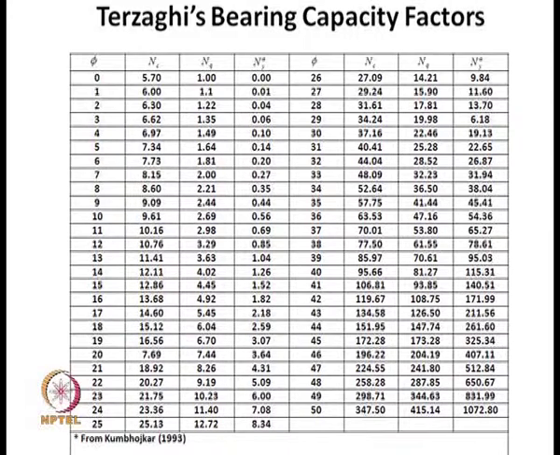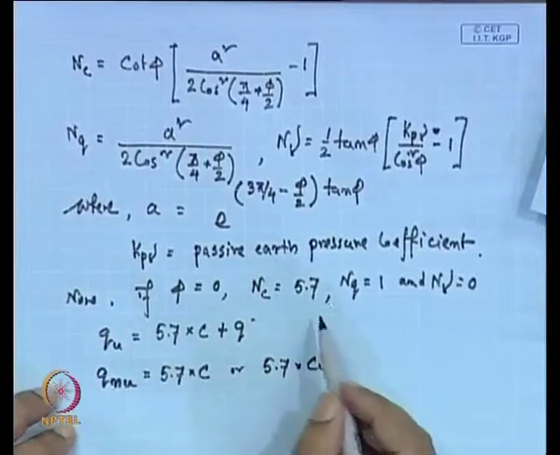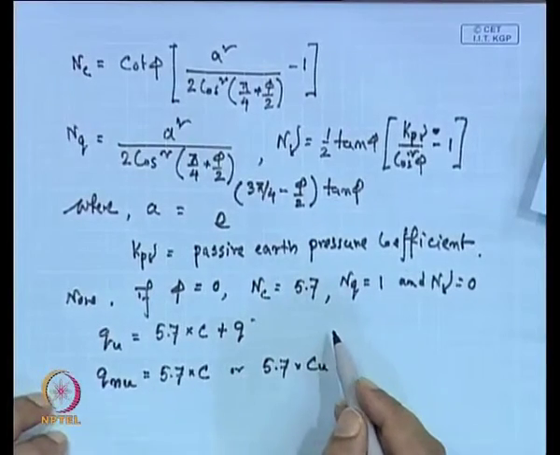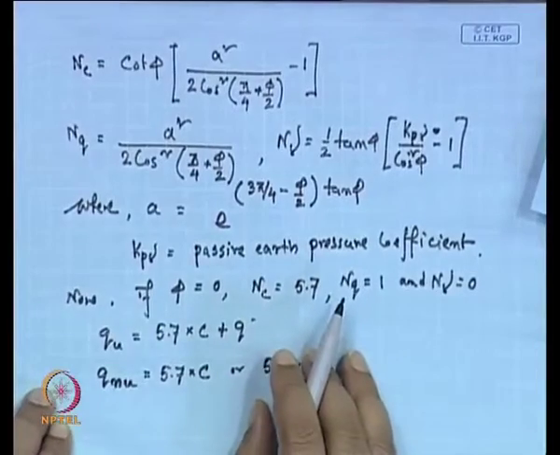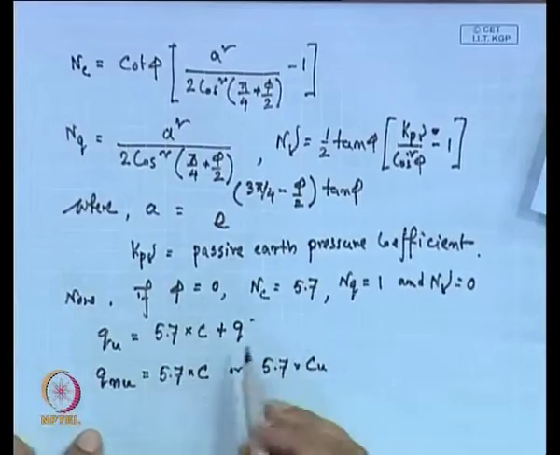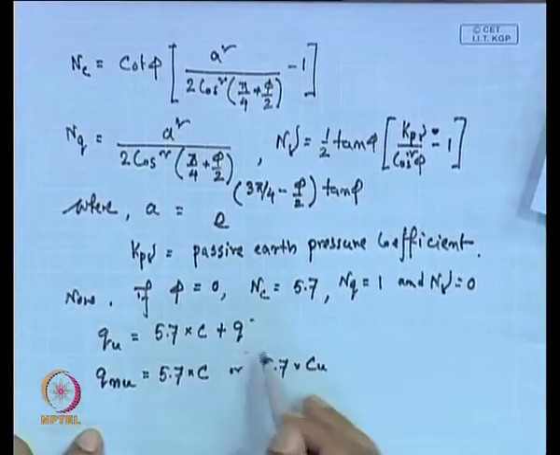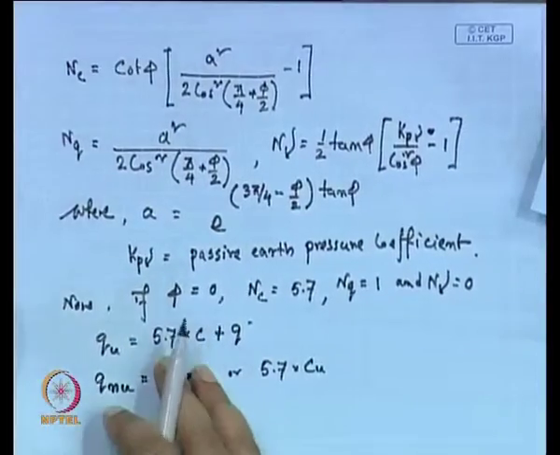Another thing: the expression derived is valid for general shear failure, as I have mentioned. If the soil fails in local shear failure, how do we incorporate that effect? That is also possible in these expressions.